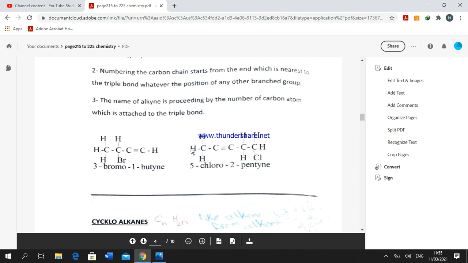Example number 2, we will start from the carbon nearest to the triple bond. 1, 2, 3, 4, 5. 5-chloro, then the position of the triple bond, pentyne.